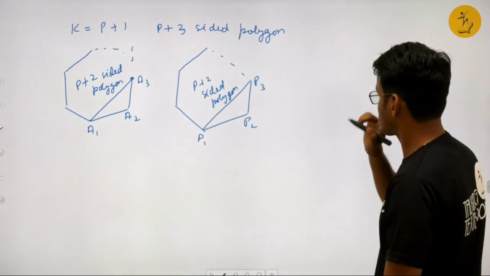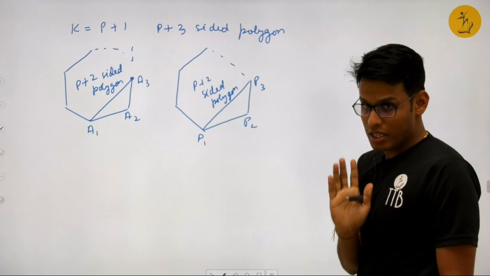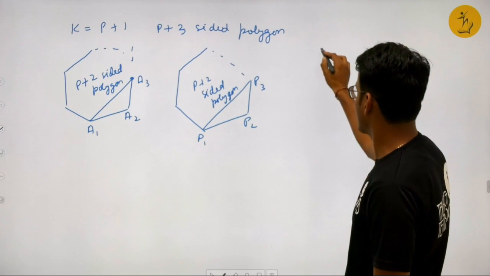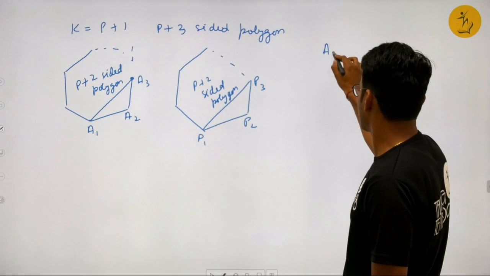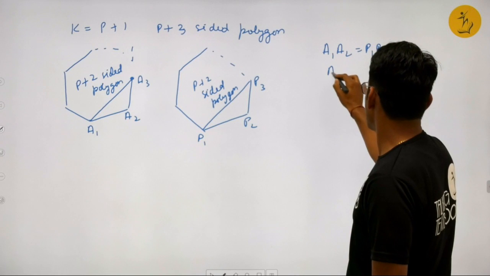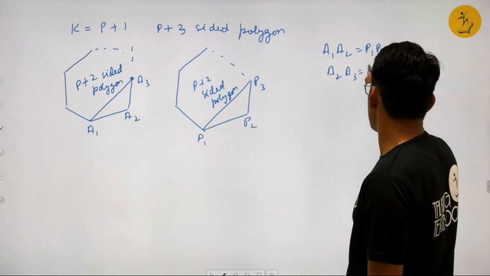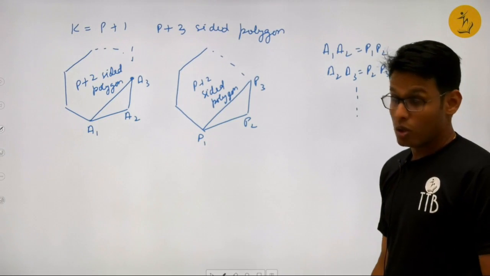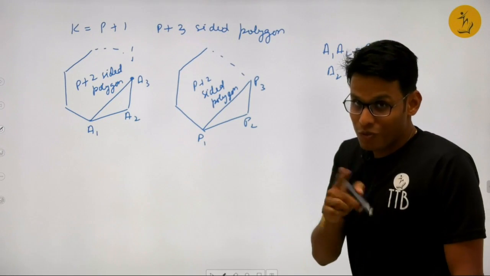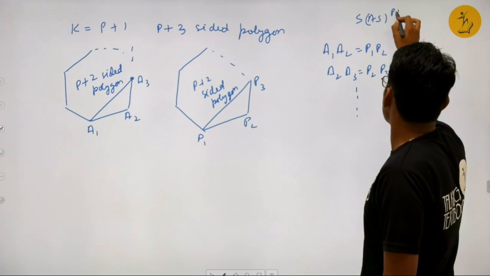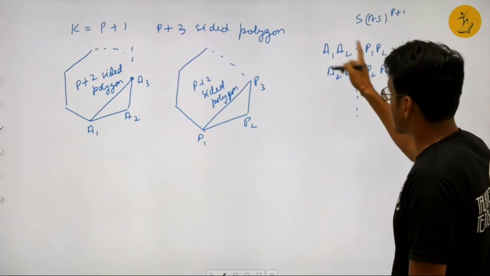Right? Now, what is given to me? Let me show it to you. What is given? A1A2 equal to P1P2. A2A3 equal to P2P3. And so on. Now, what I have to prove is that SAS to the power p plus 1 is a congruency criteria.